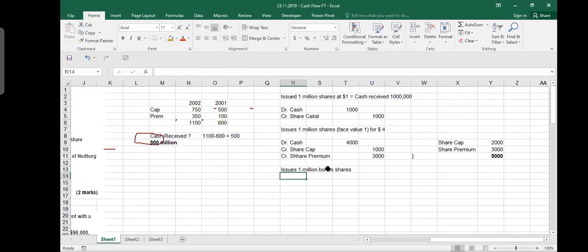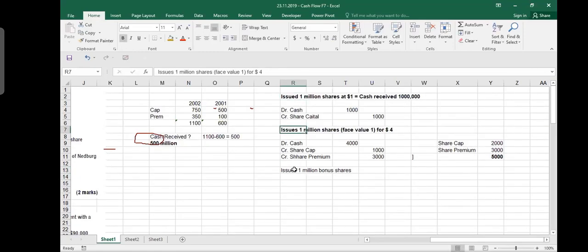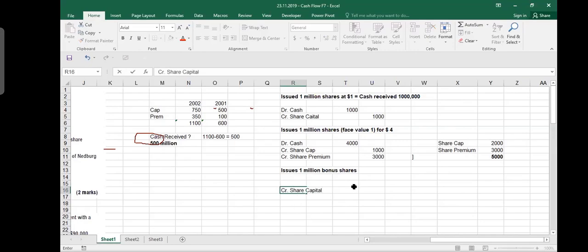Bonus shares are always issued at face value. So you will credit share capital 1 million. What do I debit? This time I'm not getting any cash. Previously you debited cash because you were receiving cash. Now you are giving bonus shares, and bonus shares are not given for cash. So you always debit the share premium account.